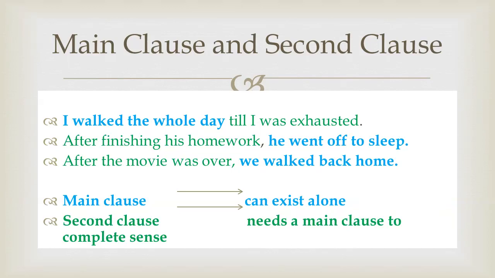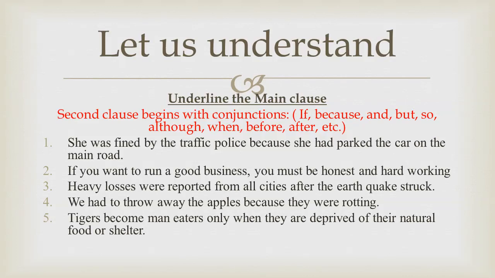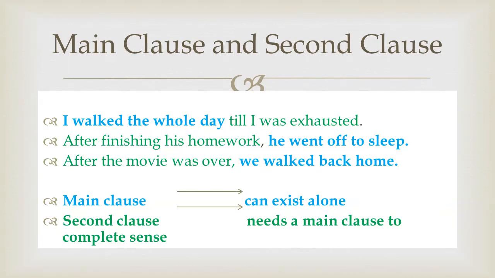Moving to the next example: After the movie was over, we walked back home. Like the previous one, "we walked back home" is the main clause because it is giving us complete meaning, and "after the movie was over" is the second clause because the use of the conjunction "after" at the beginning shows that it needs more information to give complete sense.